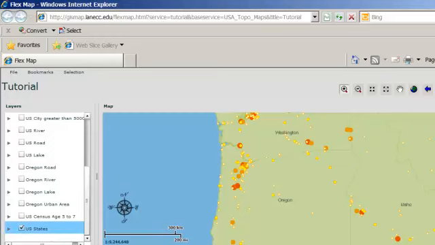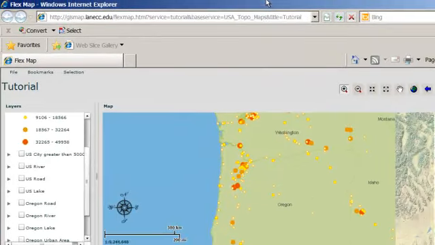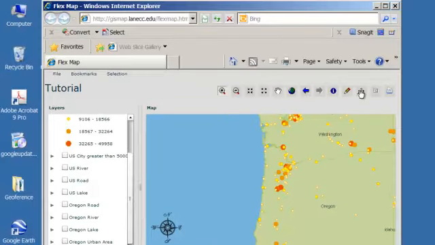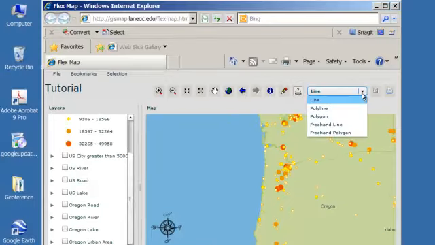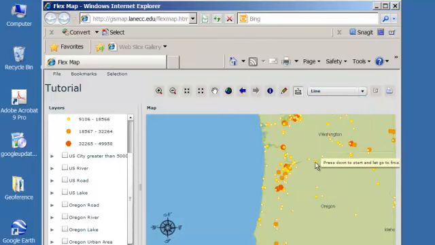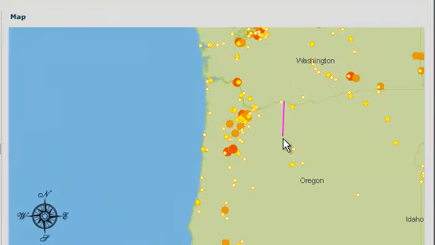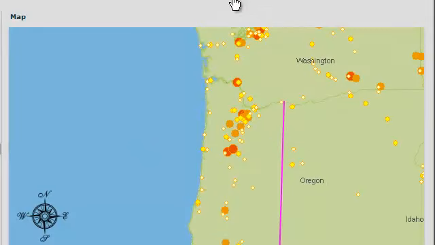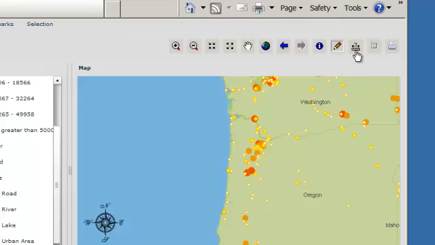Now, there's a measure tool that allows you to measure linear distance and area. And so I'm going to click on the measure tool, and I'm going to choose just a line, and I'm going to measure. If I hold my left mouse button down and drag straight down, I can measure the distance north-south in Oregon. I let go, and it gives me both the length in miles and in kilometers. If I want to clear that line, just click one of the other tools.